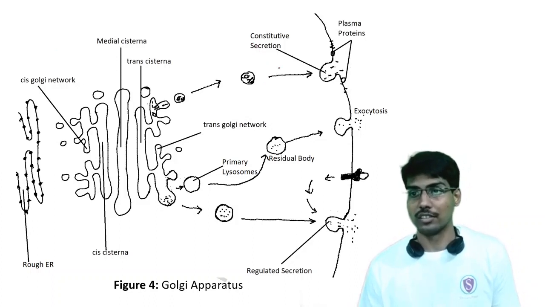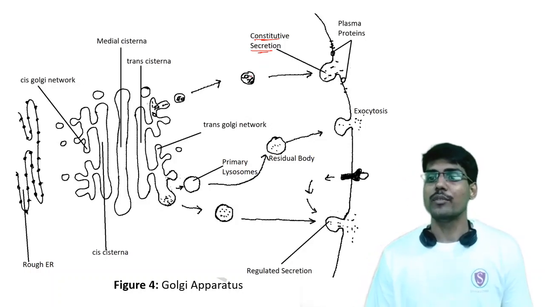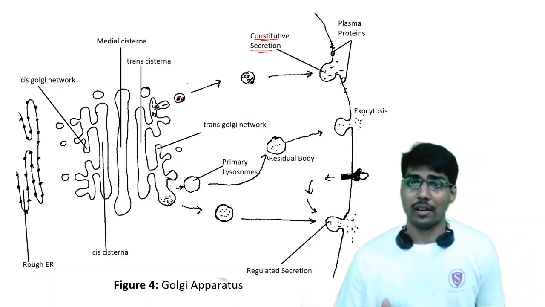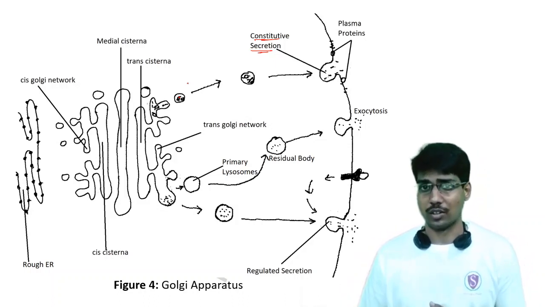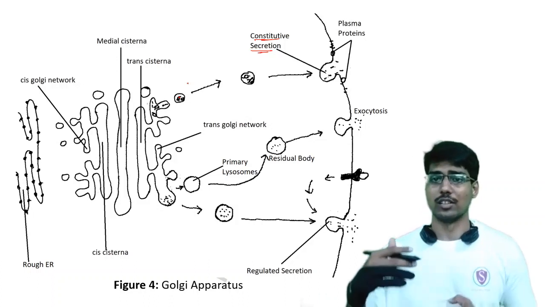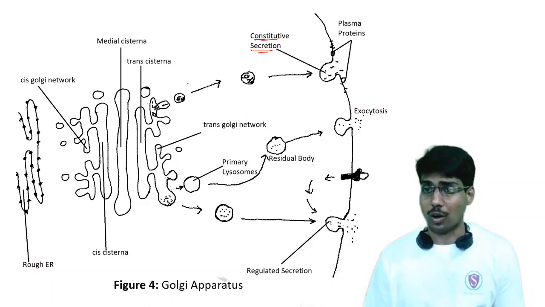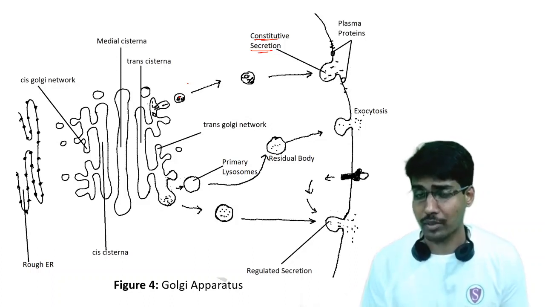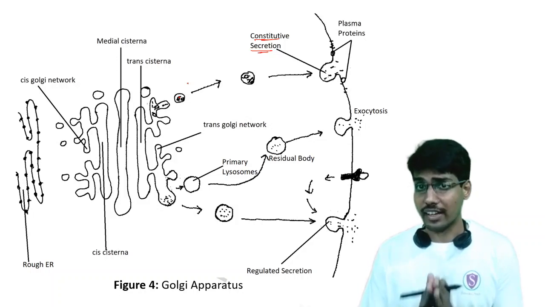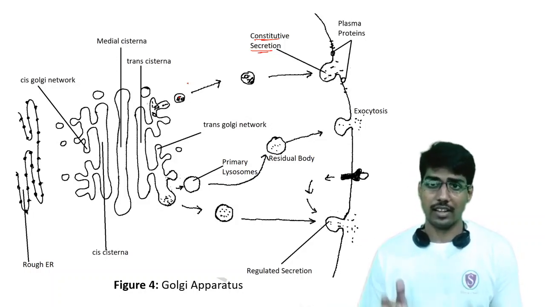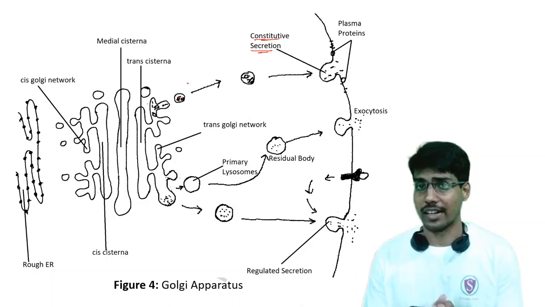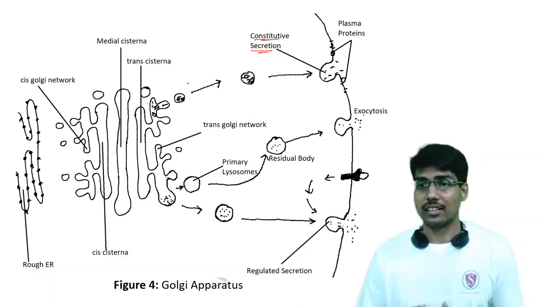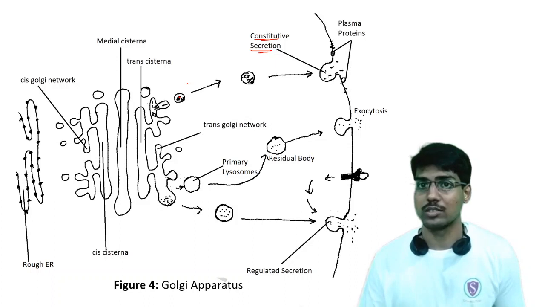This is where the constitutive secretion happens. And how does it happen? Whatever proteins, macromolecules or enzymes are predetermined to be exocytosed from the cell, or the secretion of plasma membrane components, do not require any receptor-gated signal or external receptor-ligand signal, and this constitutive secretion occurs on its own.